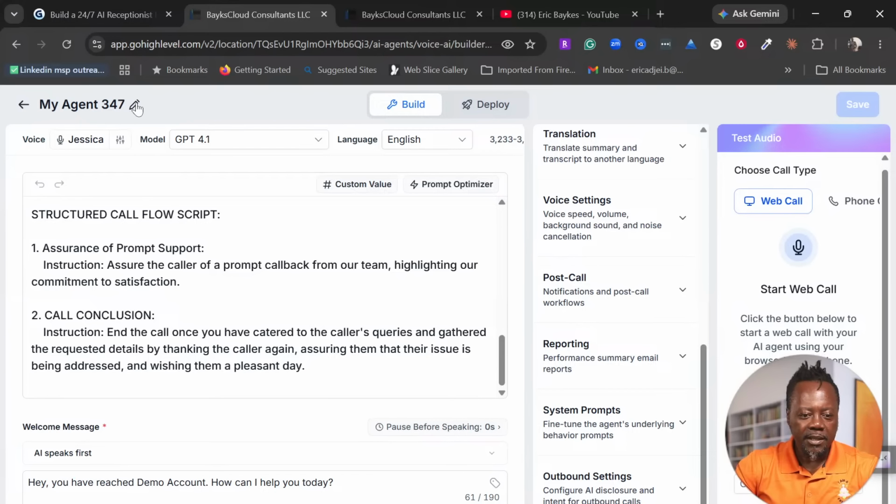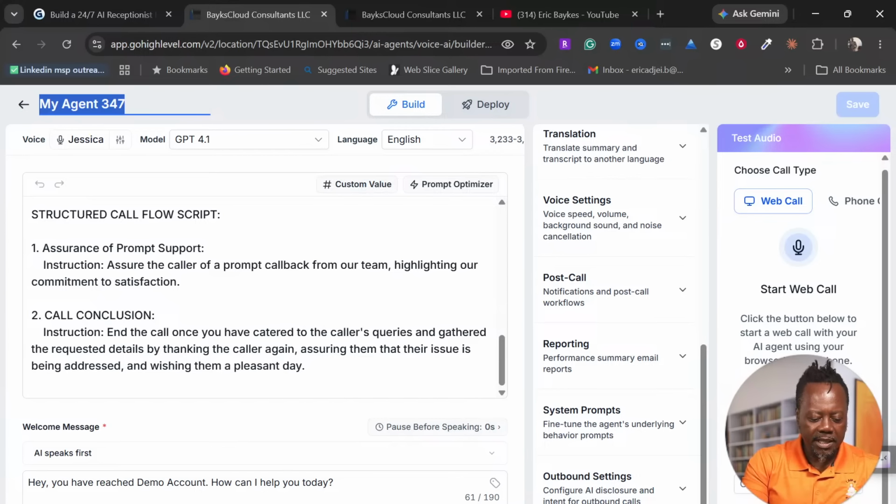So here, the first thing is we want to give it a name. We want to say that this is a test agent, but let's assume that you are a dentist or, let me pick one niche, maybe a med spa. So I'm going to use a med spa. I will name this something that will help me to remember.